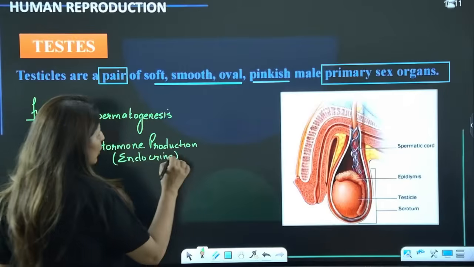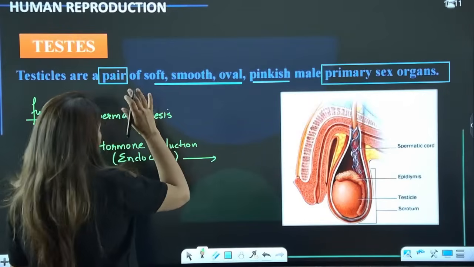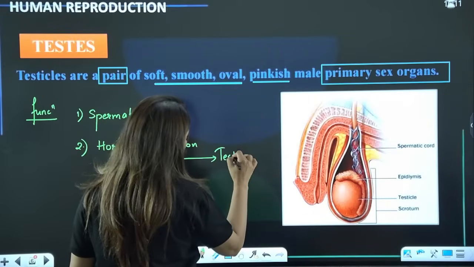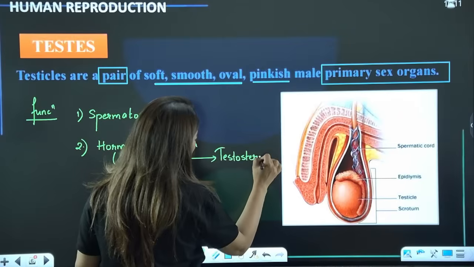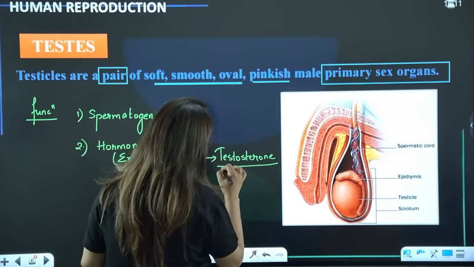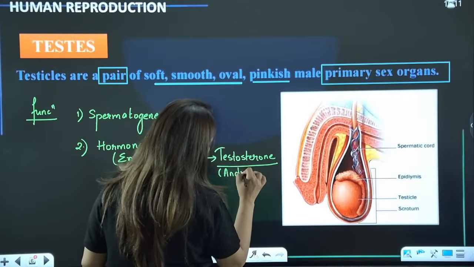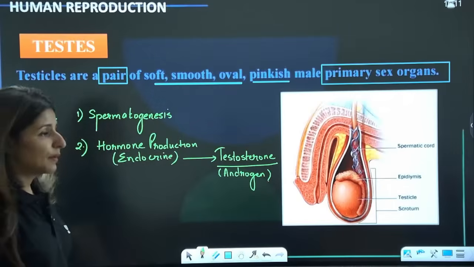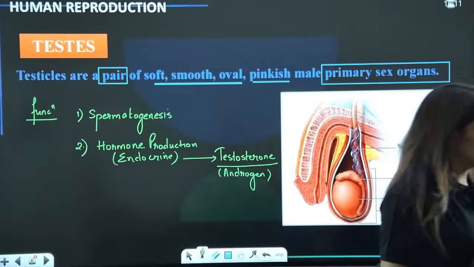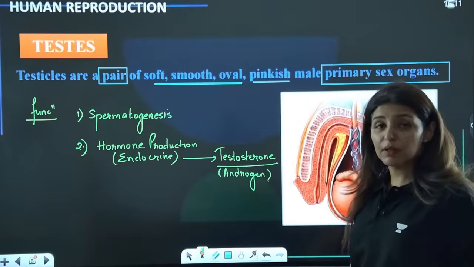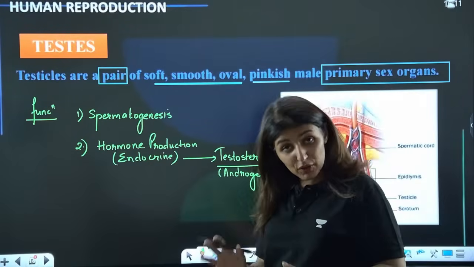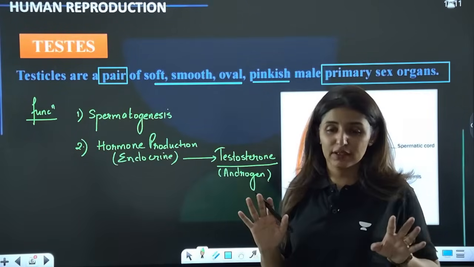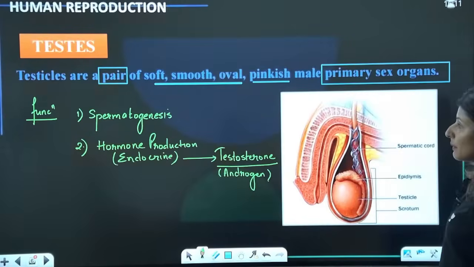Now the main hormone produced by testes is testosterone. This is the main androgen, the male hormone. Are we clear? Please tell me. And it is this testosterone which is responsible for, of course, sperm production as well as masculine characteristics. Are we clear here?